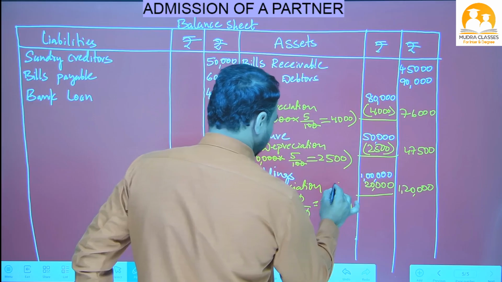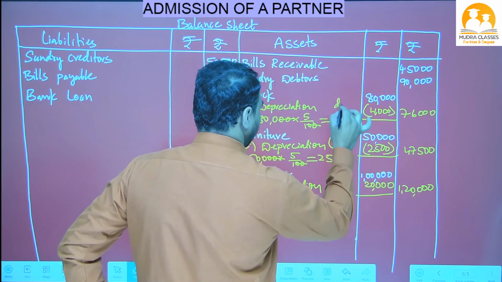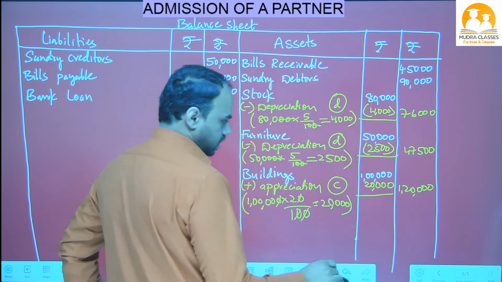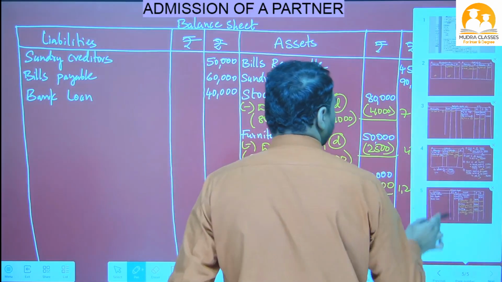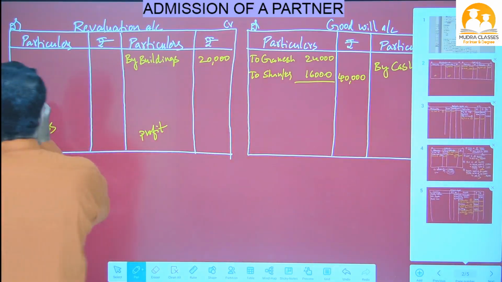So buildings is point number C and depreciation is D. Now this stock and furniture value is decreased. It is a loss to the business. So one more time in the revaluation account, on the debit side we have to write